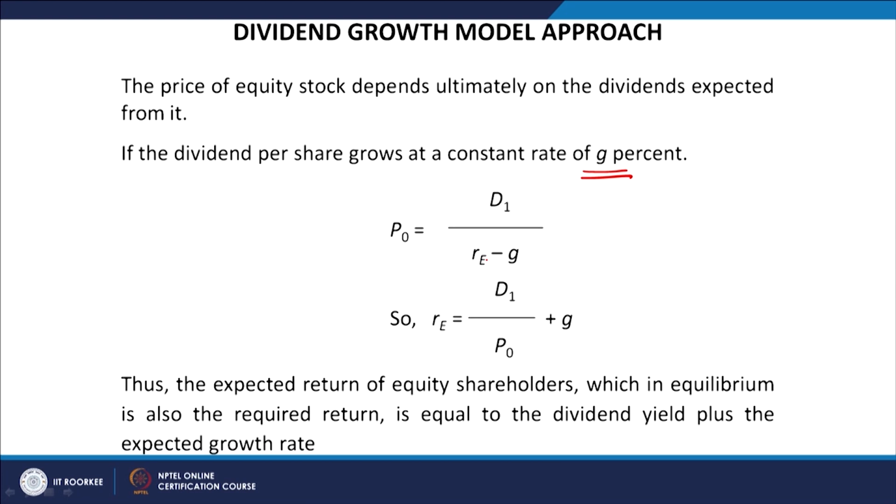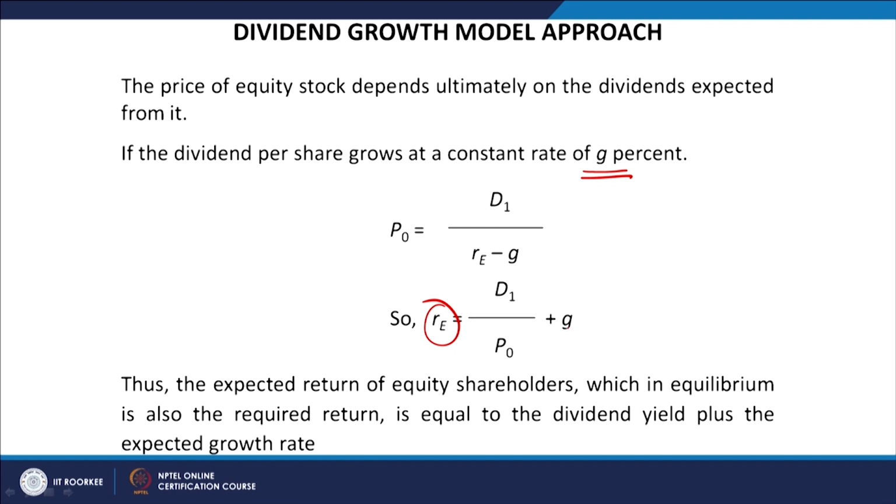Thus the expected return of equity shareholders, which in equilibrium is also the required return, is equal to the dividend yield plus the expected growth rate, right. This RE is the expected return of the equity shareholders, and it is equal to the dividend yield plus the expected growth rate.